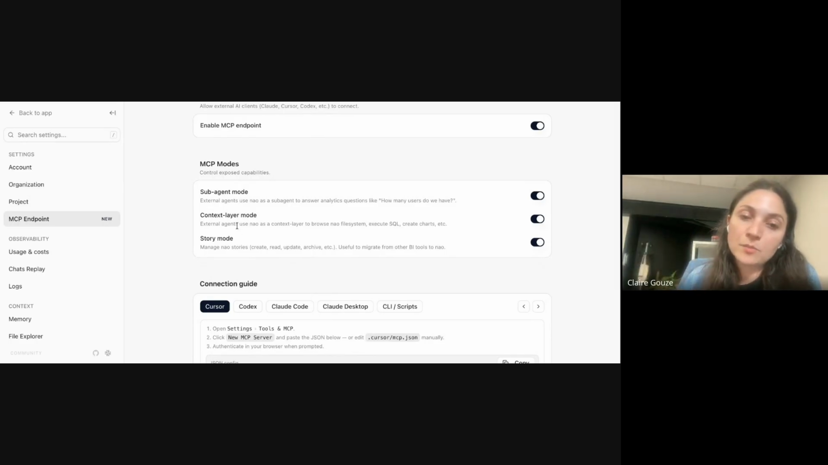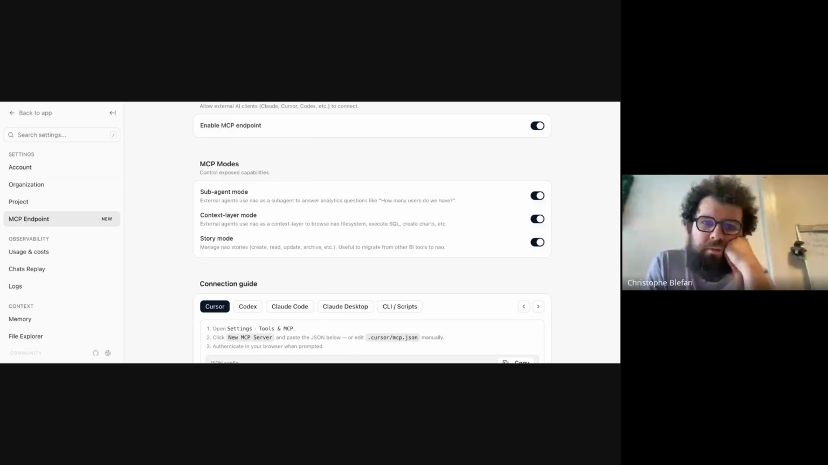And the final mode is the context layer mode. So this one is to expose all the Now tools and context layer to the agent. And if you use this mode, then the LLM that are used are kind of deported to your agent, and the agent will just call Now tools.